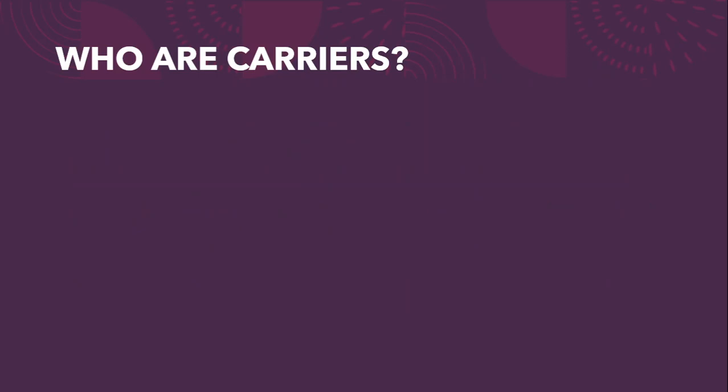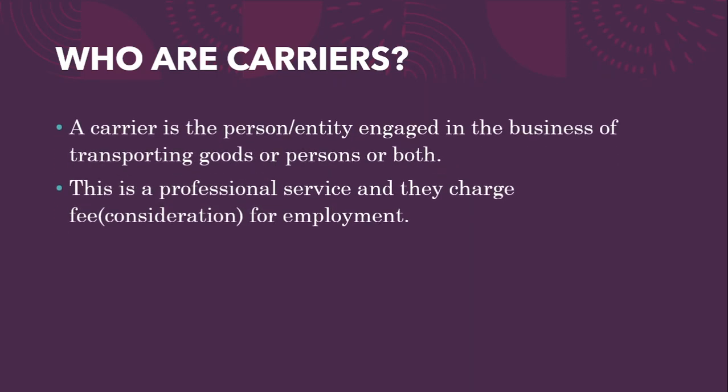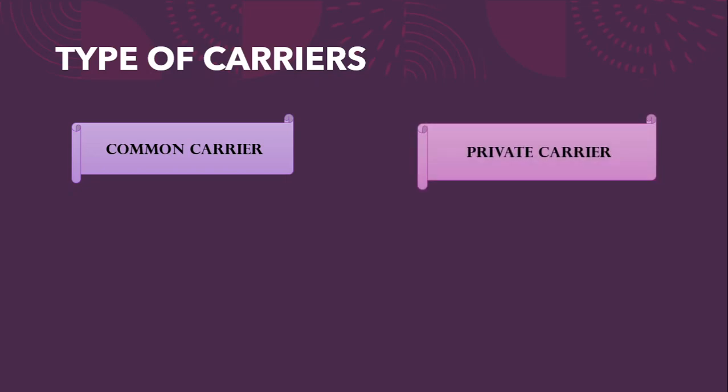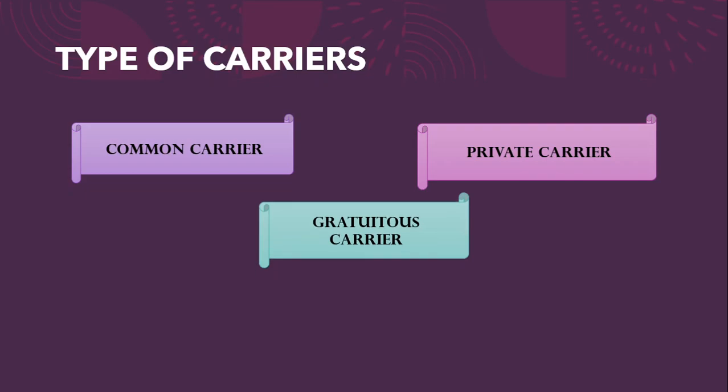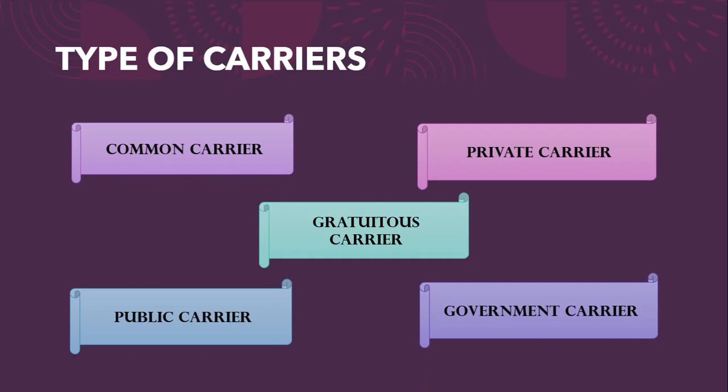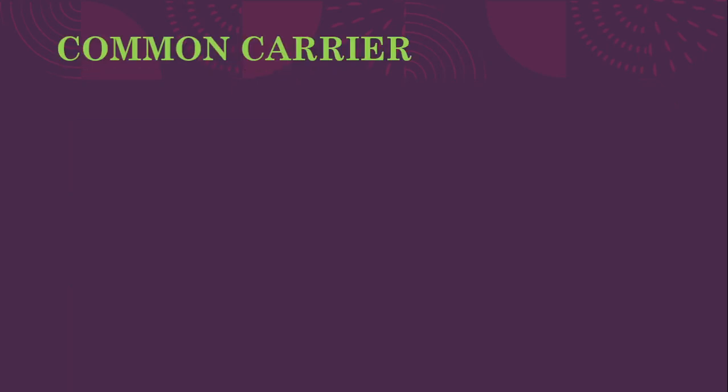Next one is, who are carriers? A carrier is a person or entity engaged in the business of transporting goods or persons or both. They actually give out a professional service and they charge a consideration for their employment. Now let's see the types of carriers. The most common or the most prominent one is the common carrier. Next we have the private carrier as against the common carrier. Next the gratuitous carrier, public carrier and the government carrier. So let's see what are the duties and liabilities of these carriers.